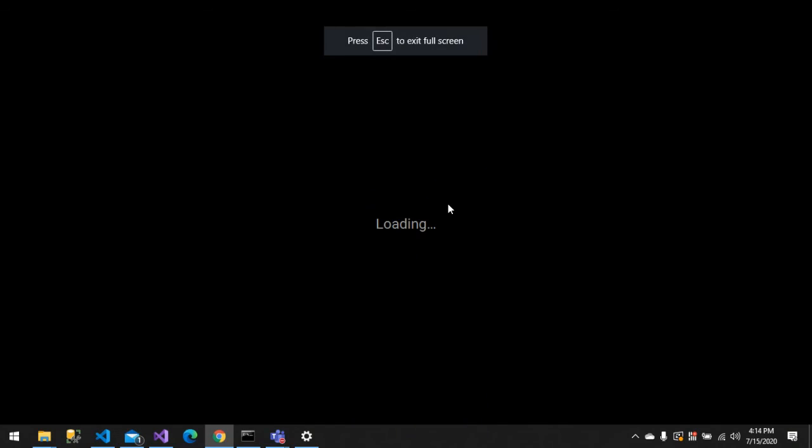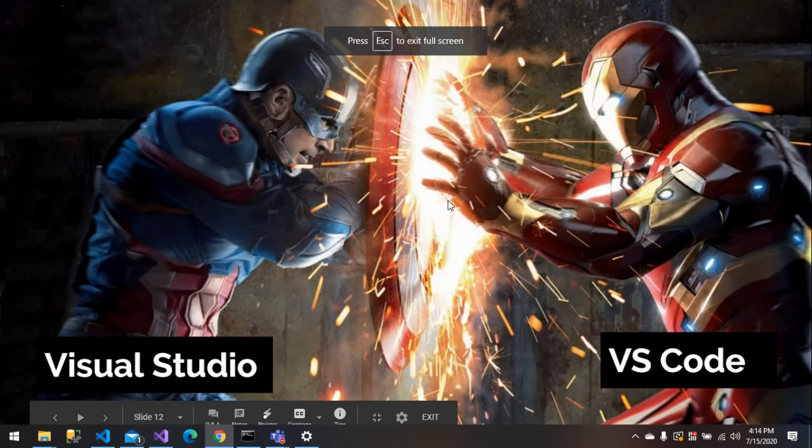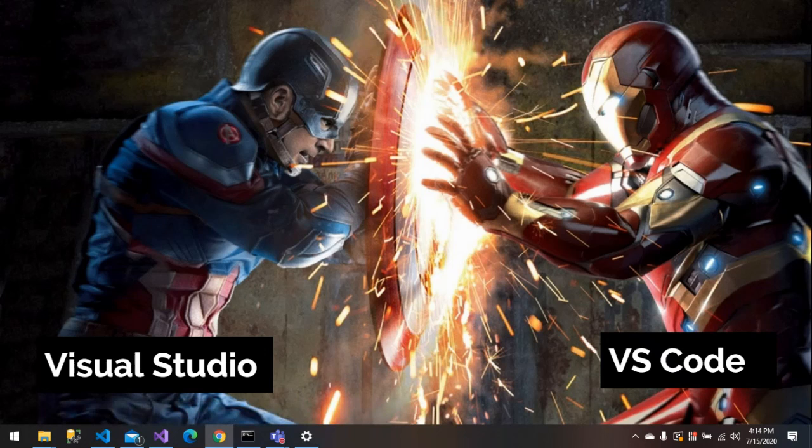Yeah, so I think we heard a lot about Visual Studio and Visual Studio Code. Now I will just compare it, guys. Why I kept it Iron Man and Captain America: I'm a fan of Marvel and DC, so I watch both. In Avengers, Iron Man and Captain America are both the most important characters, but there's a scenario where they both will be fighting in a part. Likewise, VS Code and Visual Studio are both important somehow